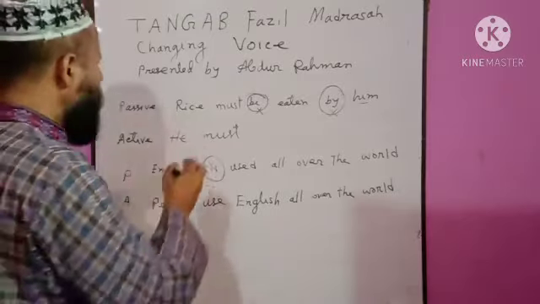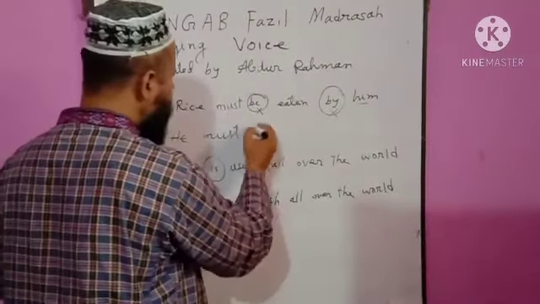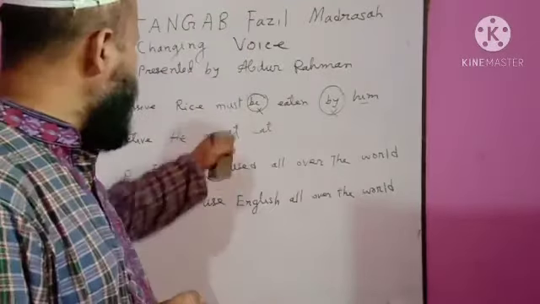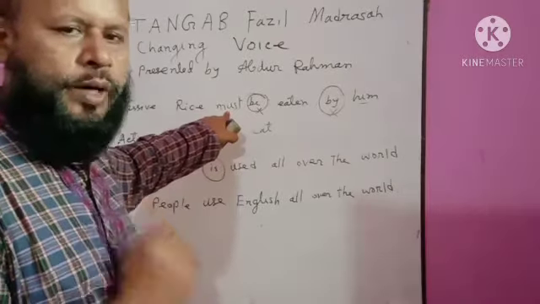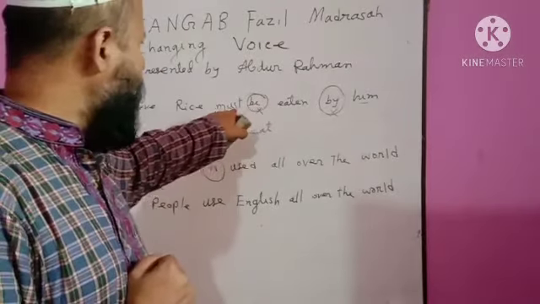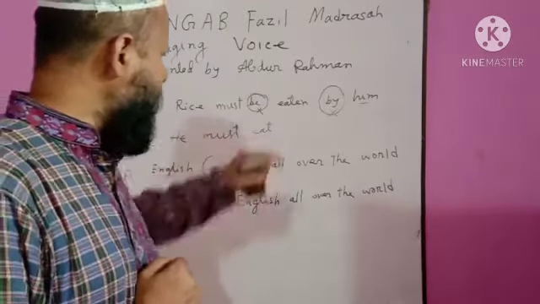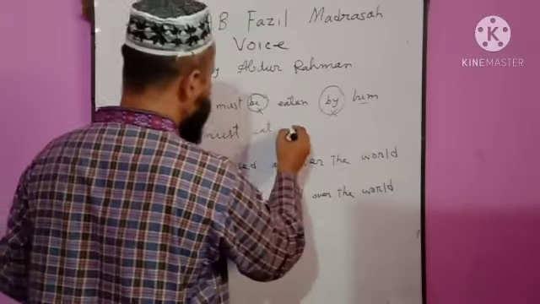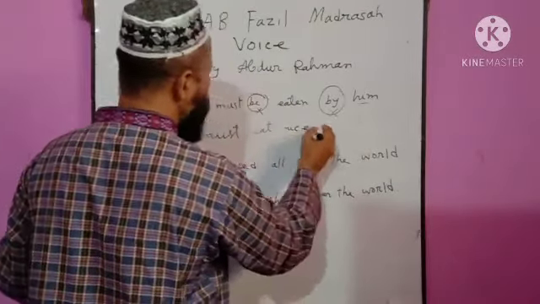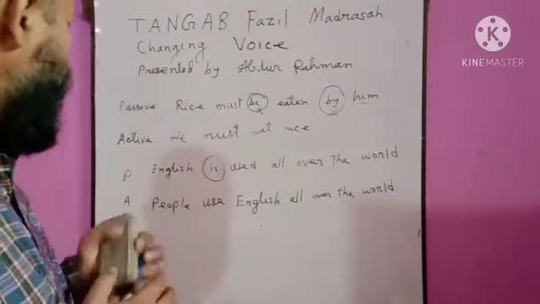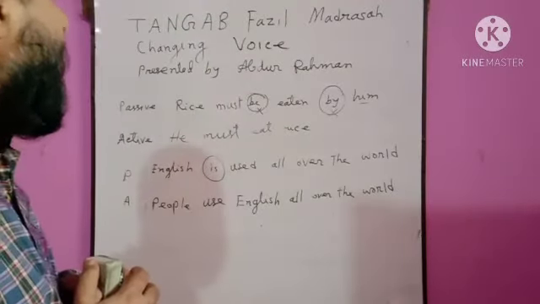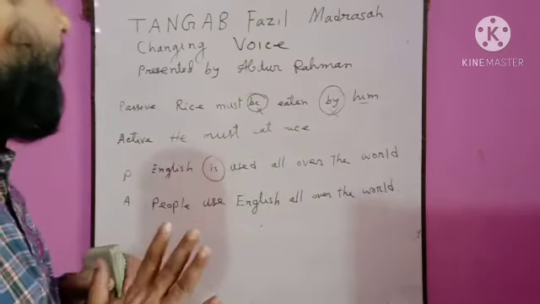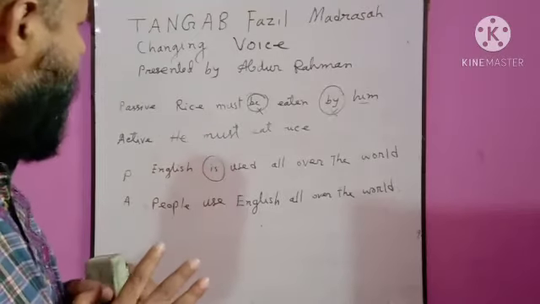Must be eaten. "Be" is base form. Its main verb will be base form, as "must" is a modal auxiliary verb. Must be eaten, must eat. Then the main verb, then the subject. The subject will be the object after this verb. He must eat rice. Rice must be eaten by him. He must eat rice. Can you understand?